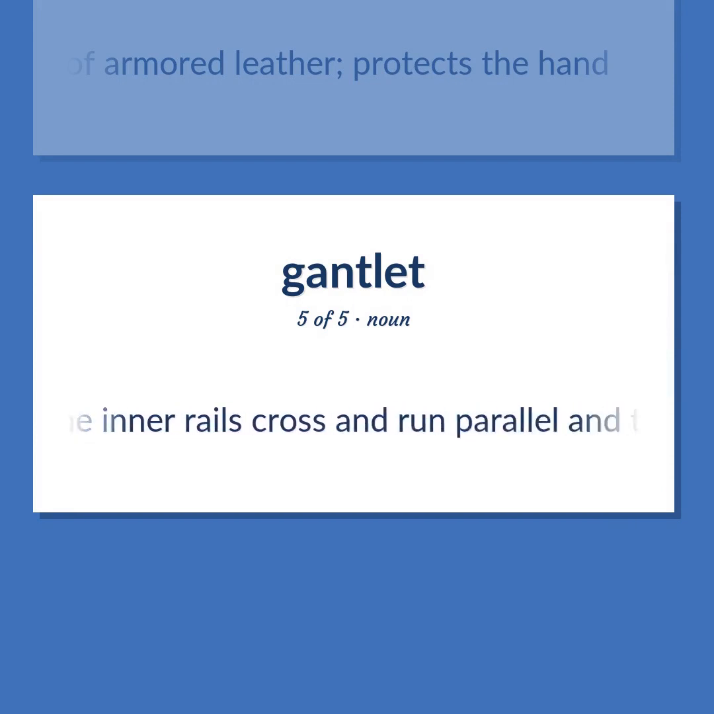The inner rails cross and run parallel and then diverge so a train remains on its own tracks at all times.